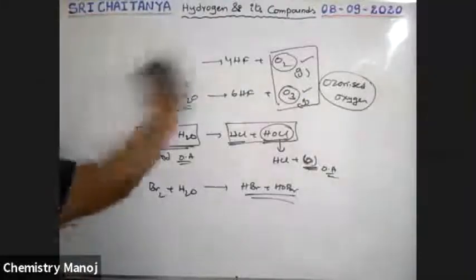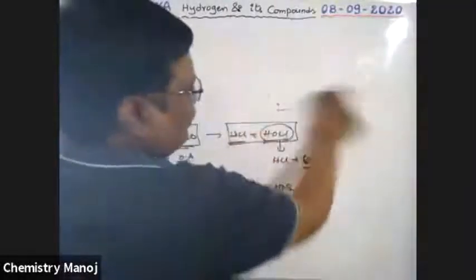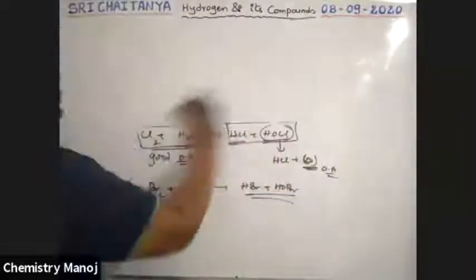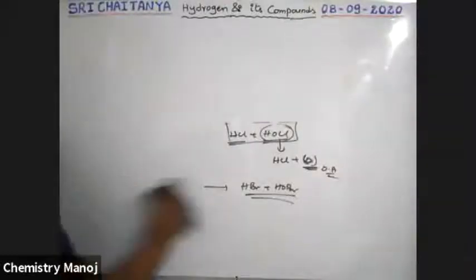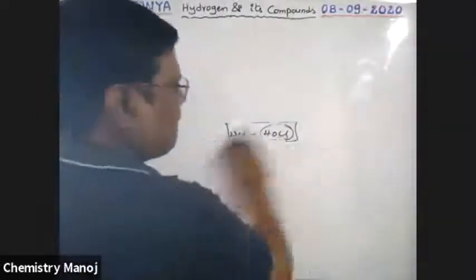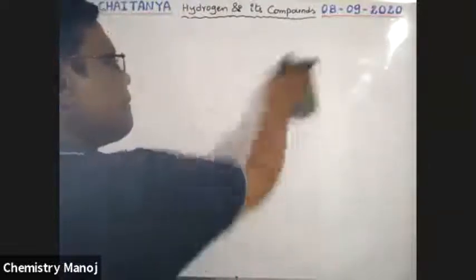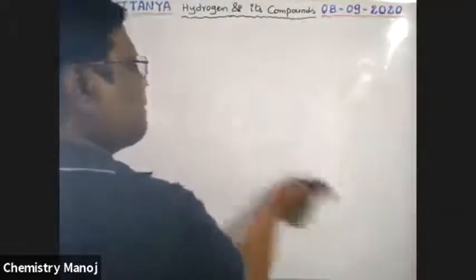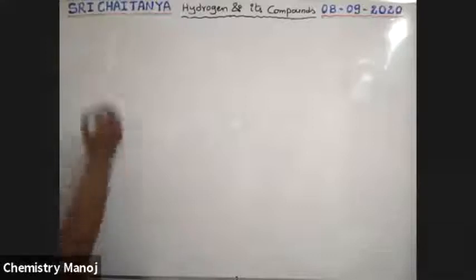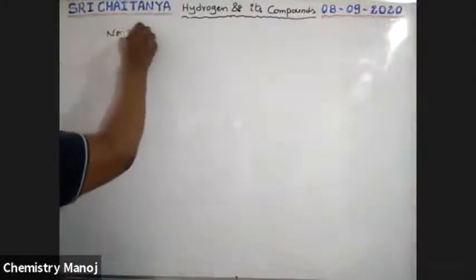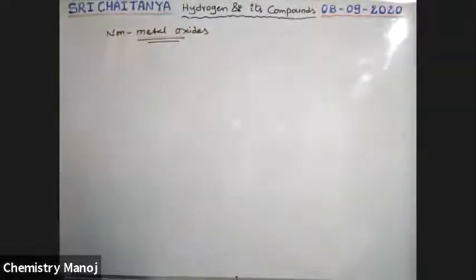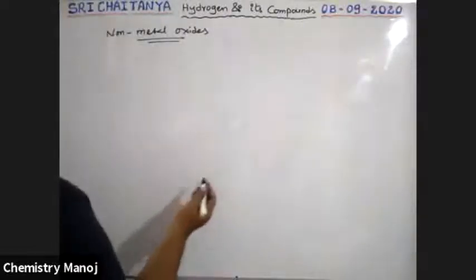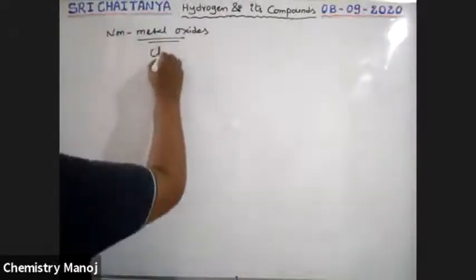Now, non-metal oxides, boys. Reaction with non-metal oxides. What about these non-metal oxides? Let us take the non-metal oxide Cl2O7.